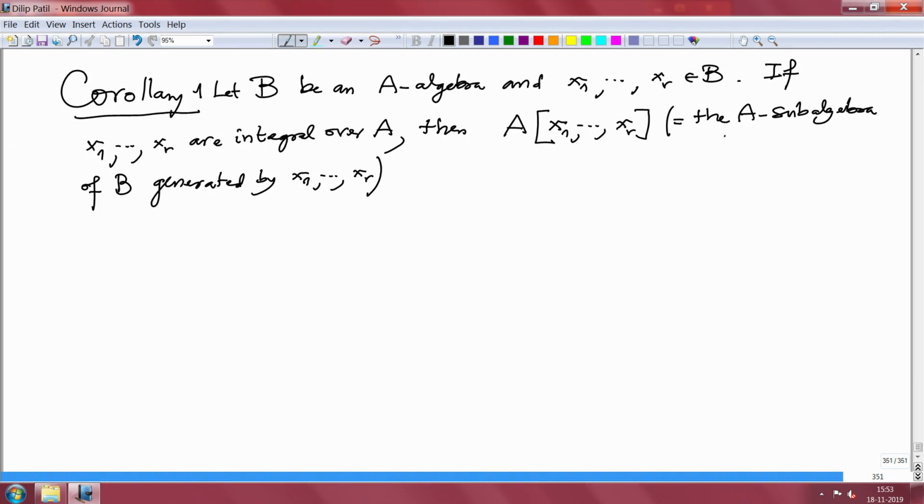That means it is the smallest A-subalgebra of B which contains all these elements x1 to xr.